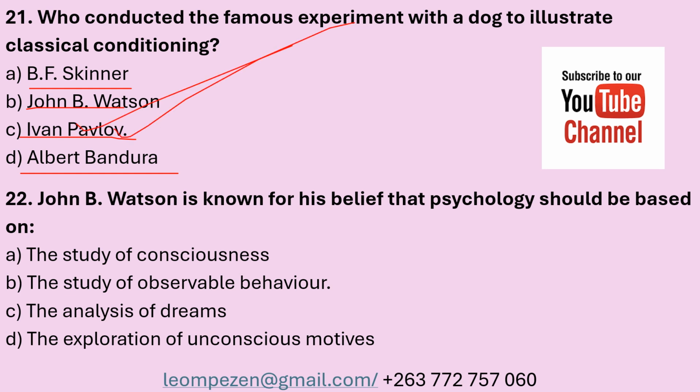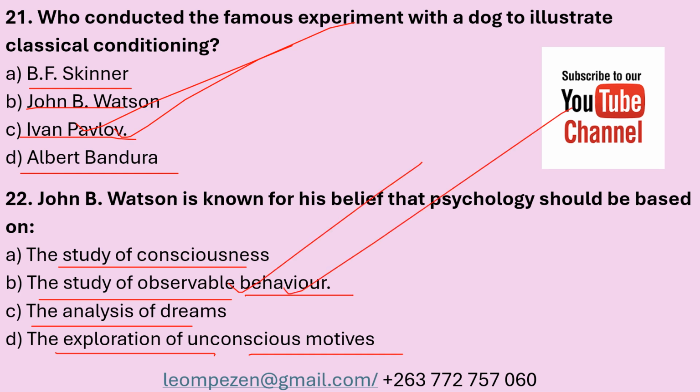22. John B. Watson is known for his belief that psychology should be based on A. The study of consciousness, B. The study of observable behavior, C. The analysis of dreams, and D. Exploration of unconscious motives. John B. Watson is known for his belief that psychology should be based on B. The study of observable behaviors.